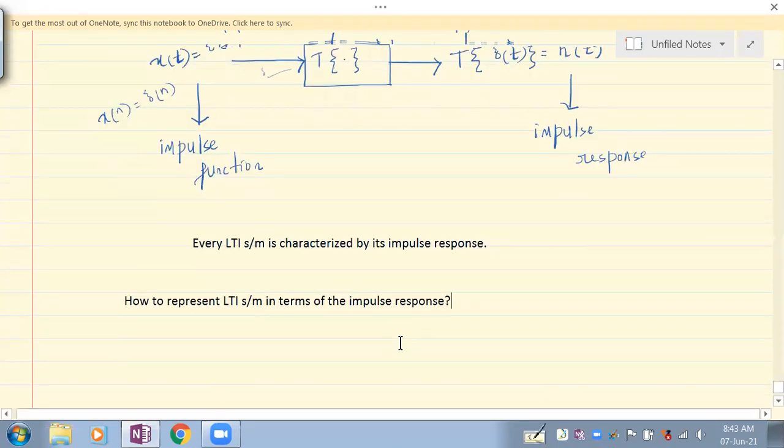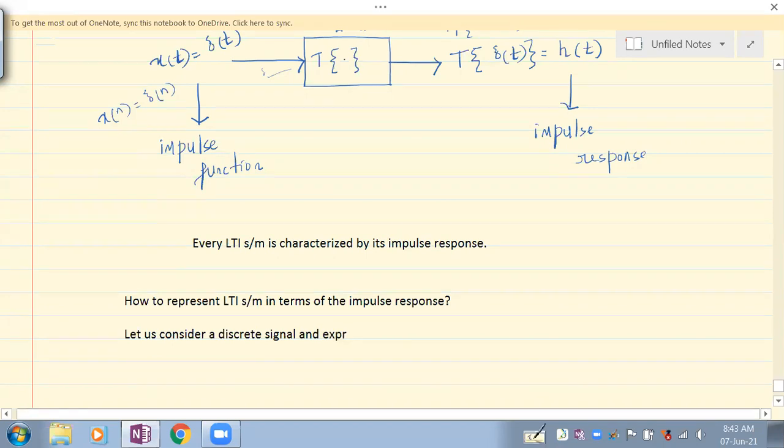Okay, so for the above purpose, let us consider a discrete signal and express the signal in terms of what?